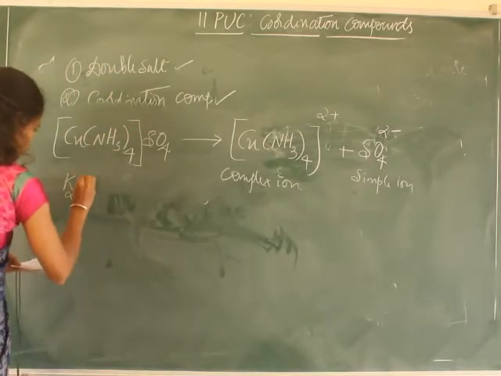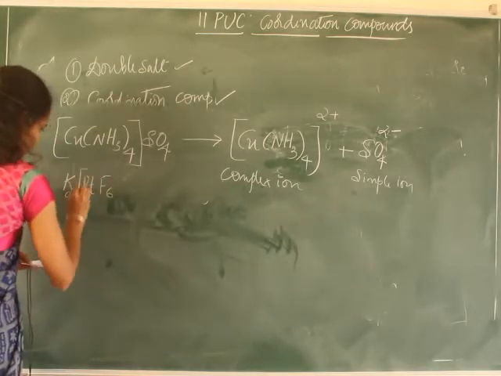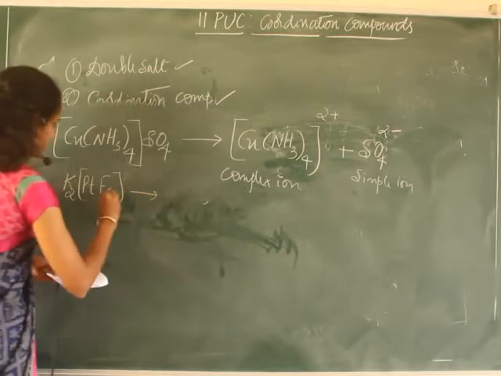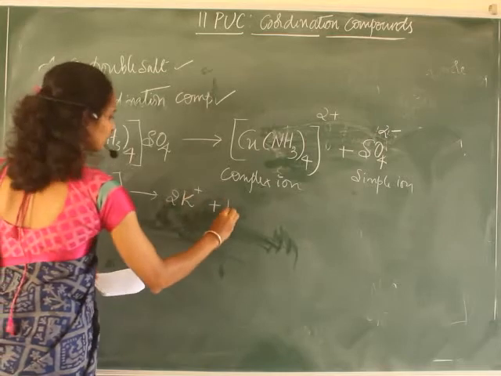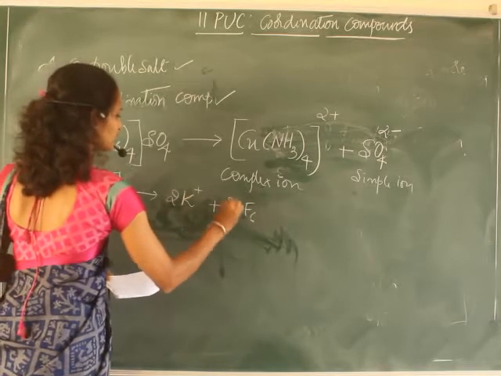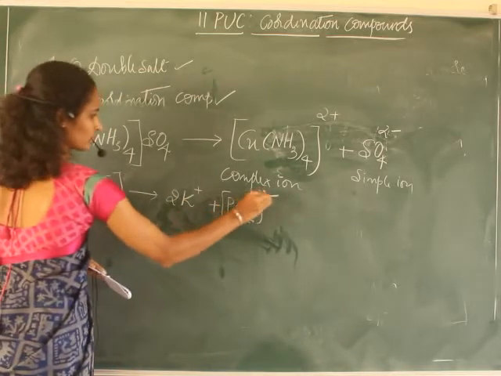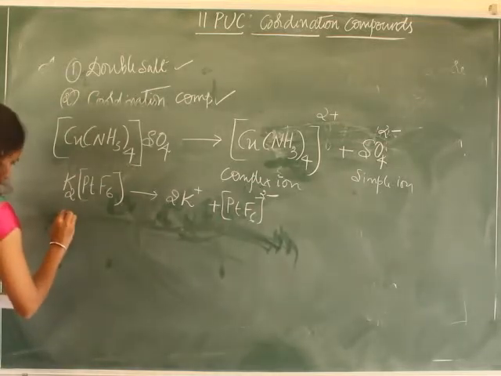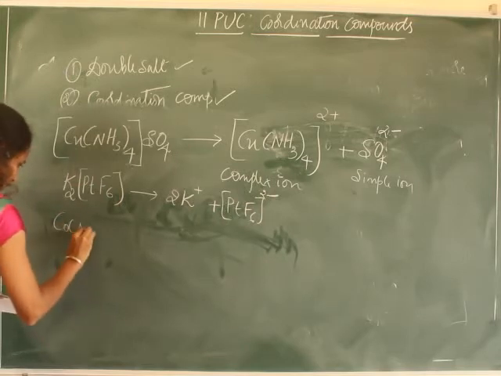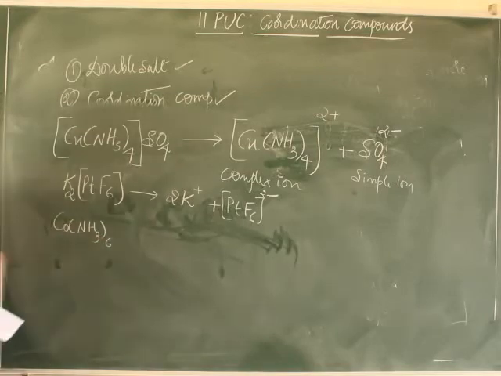K2[PtF6] ionizes as 2K+ and [PtF6]2-. Again, [Co(NH3)6] and [Cr(CN)6].